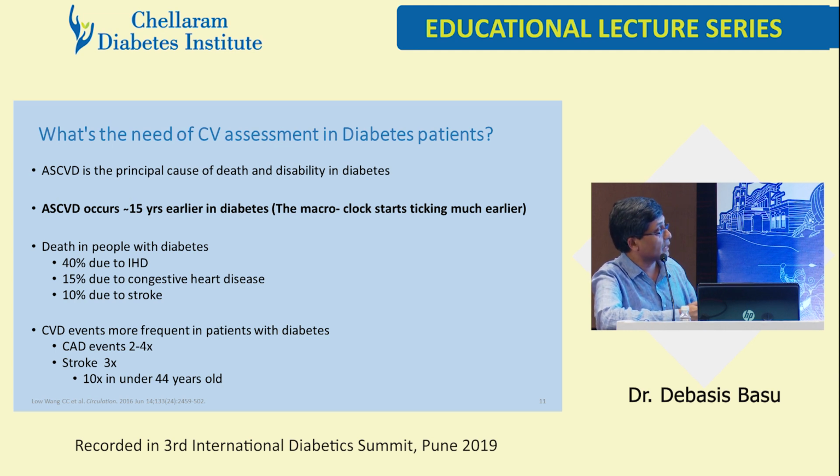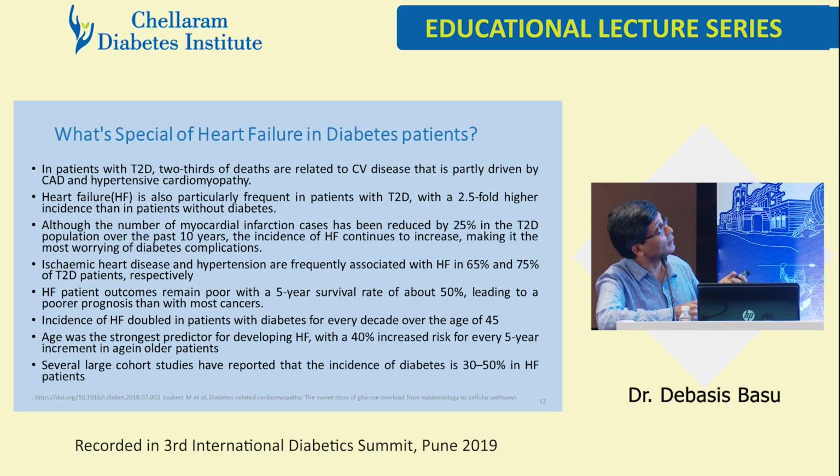CVD events happening in diabetes. CAD obviously around more than 4-fold, stroke around 3-fold, and if the patient is young, then unfortunately less than 44. This is Lau Wang's paper. It is almost 10 times. Now what's special about heart failure?